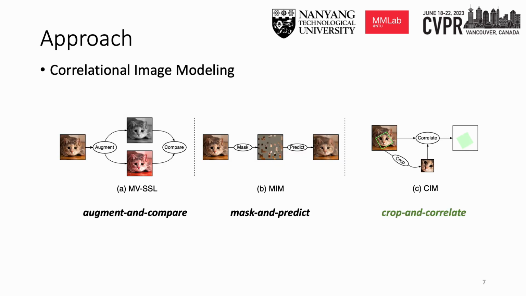Driven by this revelation, we present a novel crop-and-correlate pretext task for self-supervised visual pre-training, dubbed Correlational Image Modeling. Training a standard correlational tracking model, however, requires access to numerous labeled data, which is unavailable in unsupervised learning. Also, the task of visual tracking is interestingly evolving towards one-shot object detection, demanding rich prior knowledge of objects that would be necessary for repeated learning. Therefore, it is non-trivial to retrofit supervised correlation modeling for tracking into a useful self-supervised pretext task.